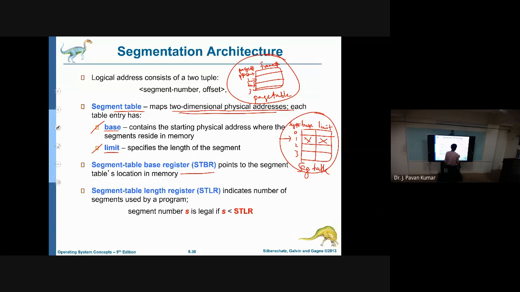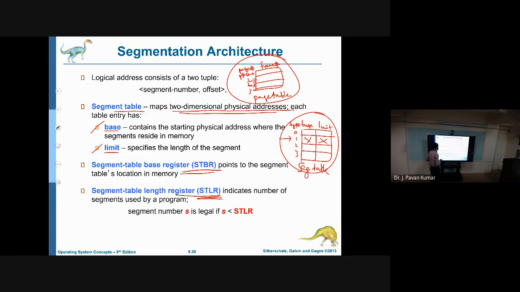Where this particular page table or segmentation table exists, that address will be stored in the segmentation table base register, the STBR. Next, the segmentation table length register, the STLR, indicates how many segments we have for that particular program, so that we can check whether it is exceeding the valid number of segments or not.